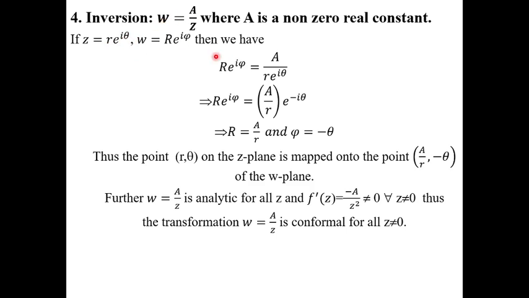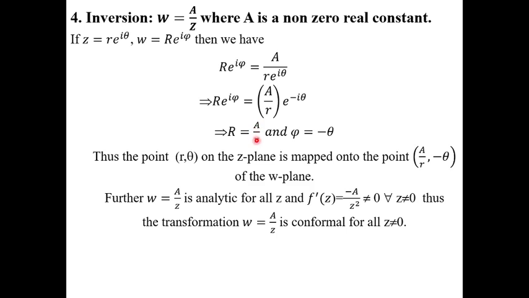Now substitute W is equal to R into e power i phi, equal to A divided by Z. What is Z? R into e power i theta. That can be written as, here e power i theta is in the denominator, shift to numerator, we get e to the power of minus i theta. Now just compare LHS and RHS. Capital R means in the W plane.